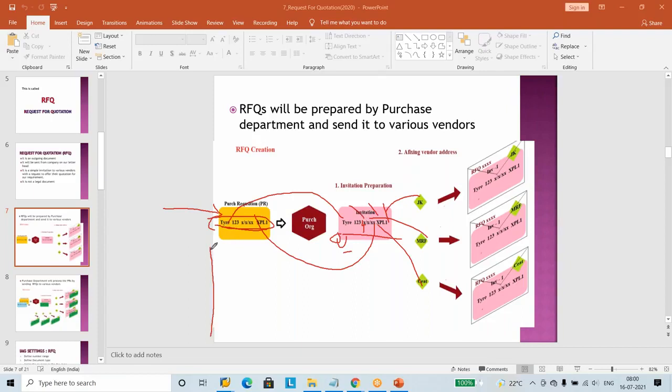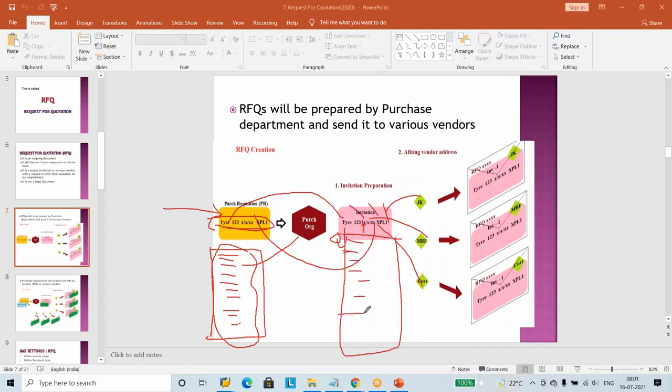But sometimes a purchase requisition will come with 1,000 entries, a monthly requirement, a weekly requirement. Production people are going to send one big requirement. Already one typist in the production typed 1,000 materials, quantities, delivery dates, and other things. This PR has come as a single PR to the purchase department. Now again, one typist has to sit here and type all these 1,000 materials without wrong typing, because based on this requirement only people are going to quote.